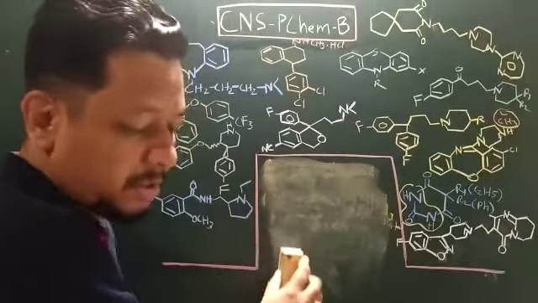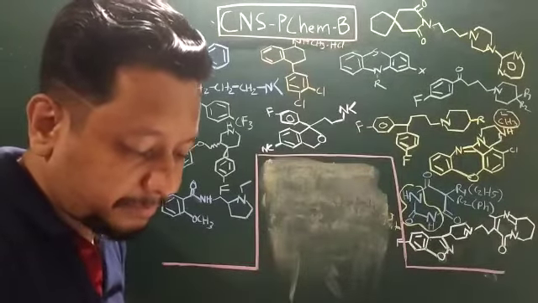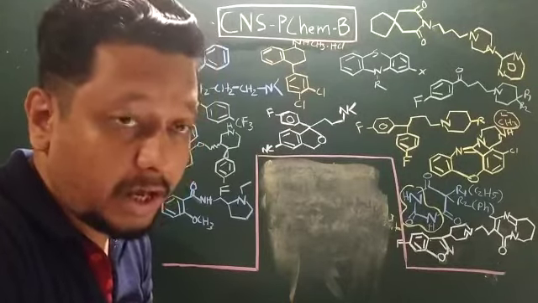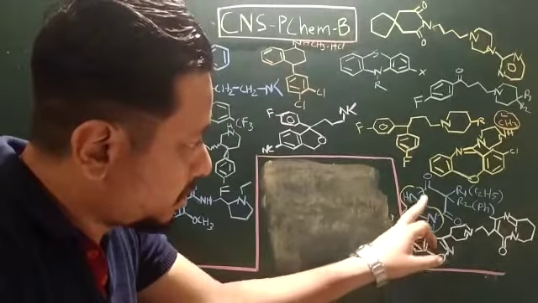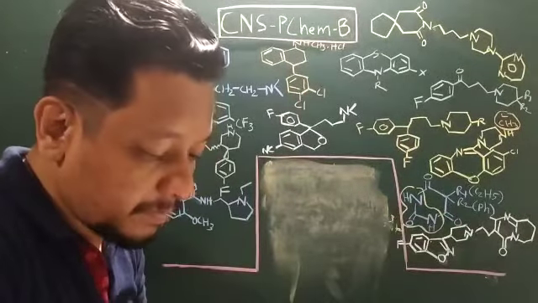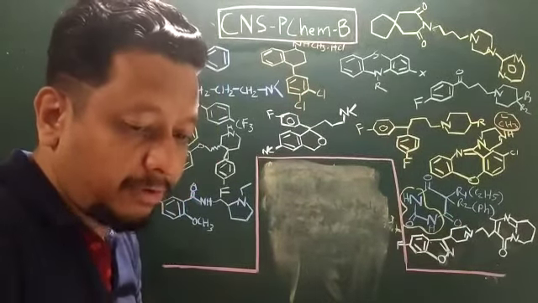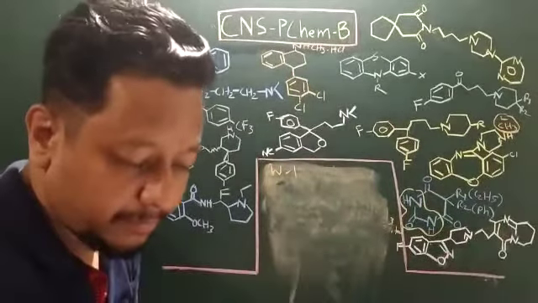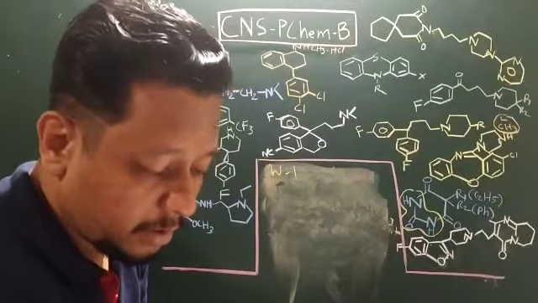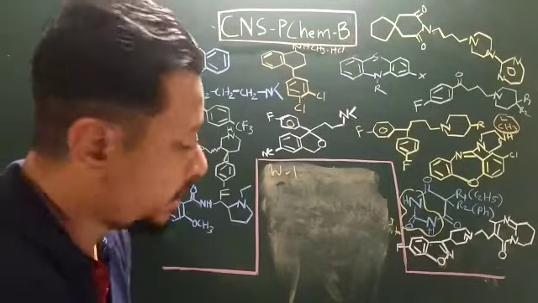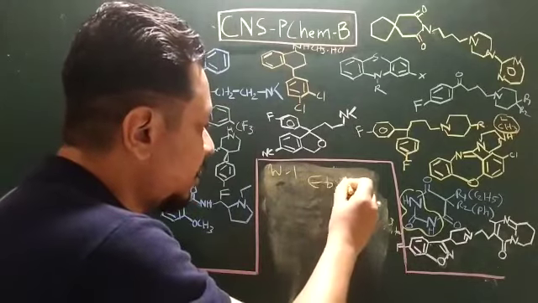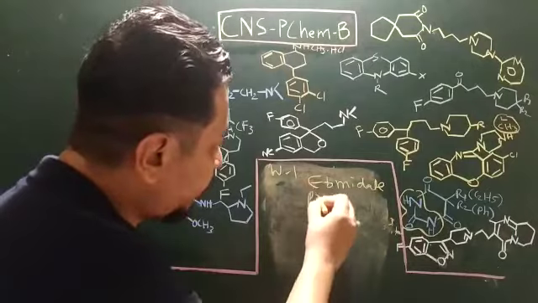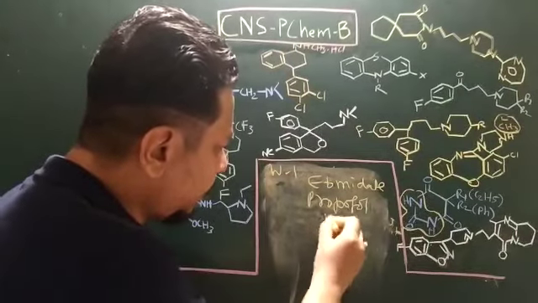Now the synthesis I have told you, it often starts with your diethyl malonate and urea. This is the urea structure, this is the diethyl malonate structure. Now the metabolism often follows the omega-1 oxidation, because it is a long chain, and you have the other sedative drugs like etomidate, propofol. You can find the structures, I have mentioned them also in our general anesthetics video. Etomidate, propofol, then ketamine.